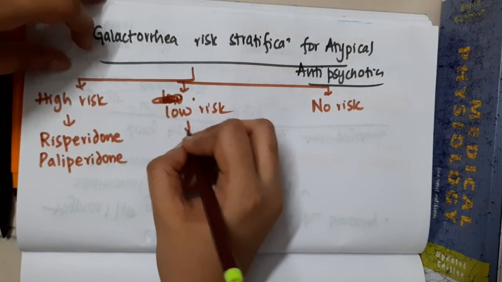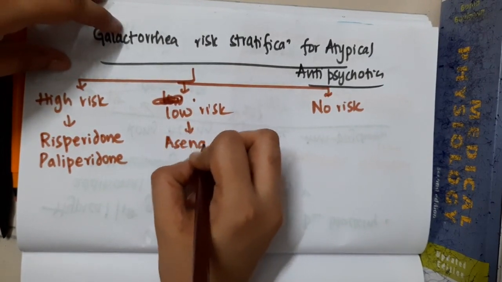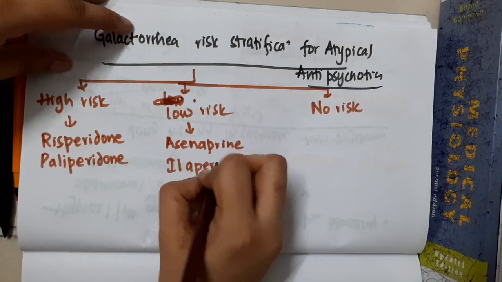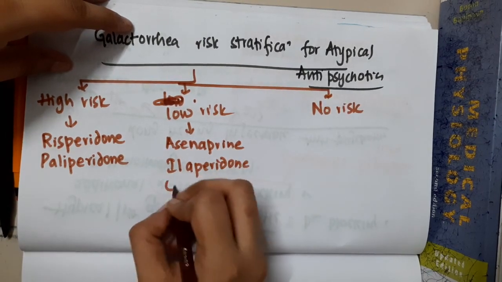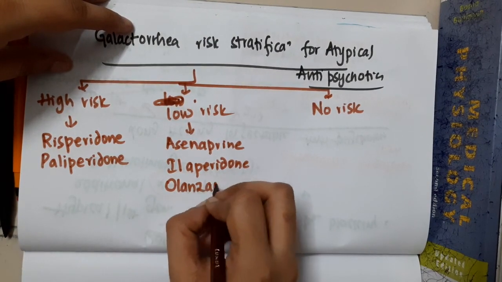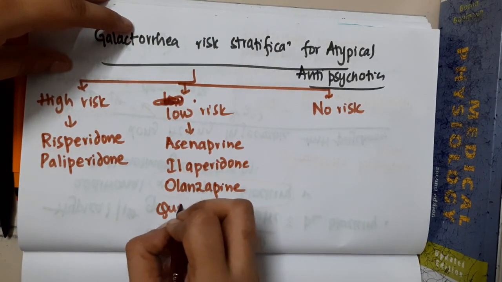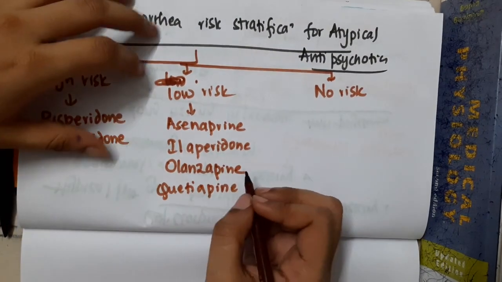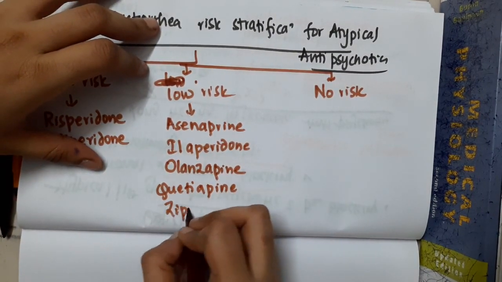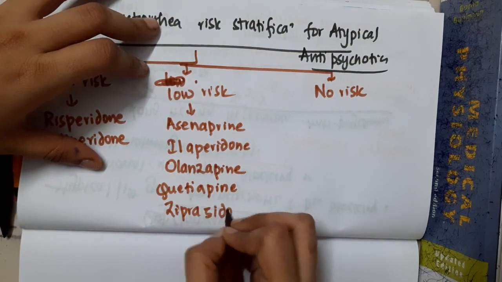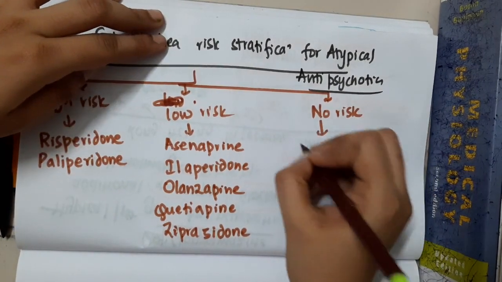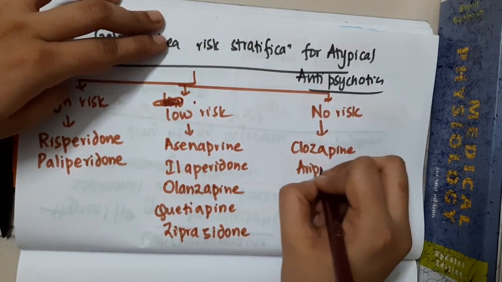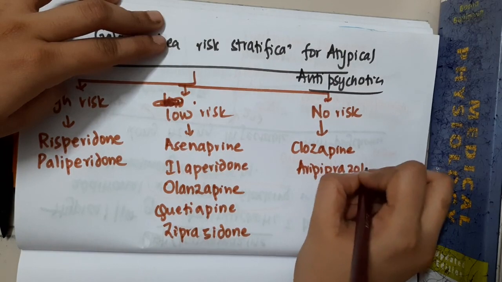These are high risk, whereas low risk are asenapine, iloperidone, olanzapine, quetiapine and ziprasidone. So these are low risk, whereas no risk is clozapine has no risk and aripiprazole has no risk, and we have